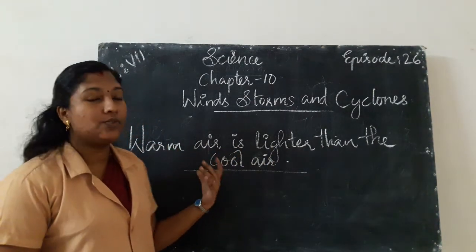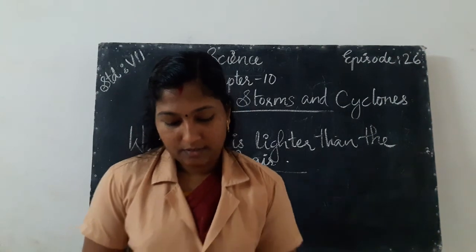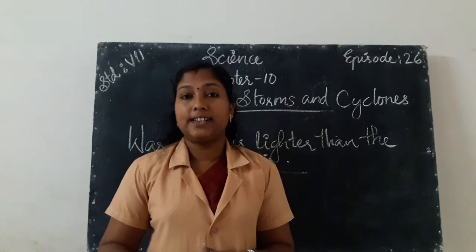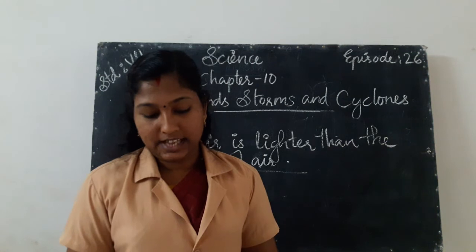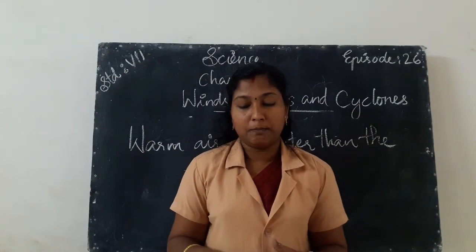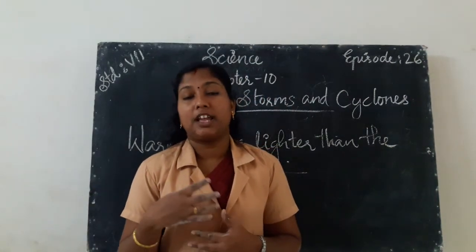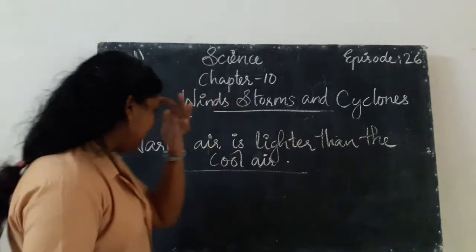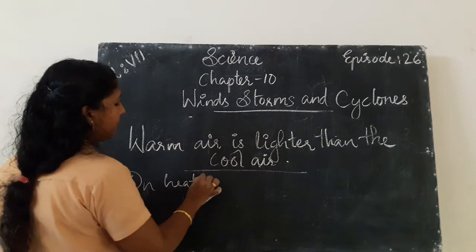For understanding this, on heating, air expands and rises up. Since it expands, it takes up more space and becomes lighter. How does the warm air become lighter? Because on heating, air expands. On heating, what happens to air?